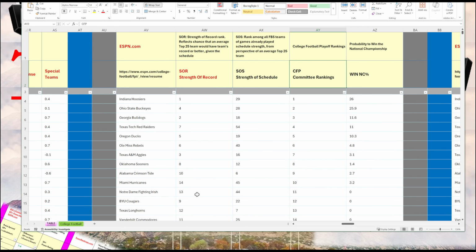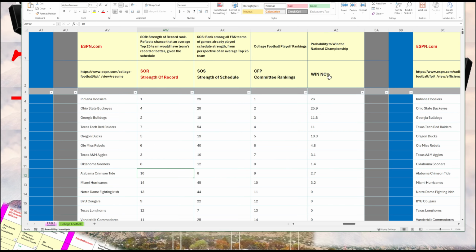So let's look at Notre Dame. Their strength of record is 13. Alabama's is 10. Miami's is 14. But Miami beat Notre Dame in a head-to-head. But Alabama, even with 2 losses in the regular season and then a third one in the SEC championship game, still has a higher strength of record.